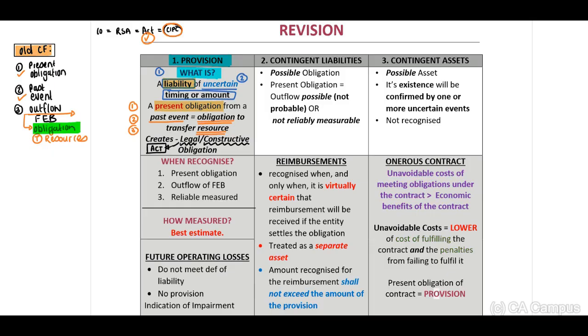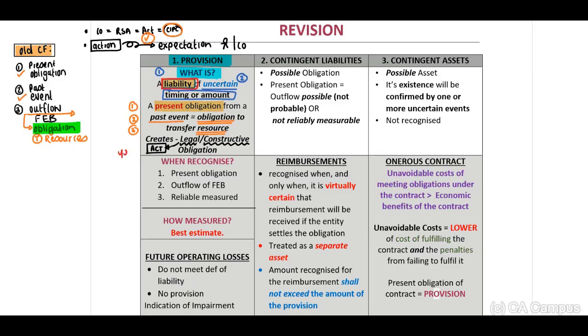When we refer to constructive obligation, this will be when there is a certain action by an entity or an individual that will result in an expectation. And that's the important word, guys. It creates an expectation to an individual or a company to receive a resource. Then this is a constructive obligation. Okay, so once you have asked yourself the question, is this a liability in terms of our conceptual framework?